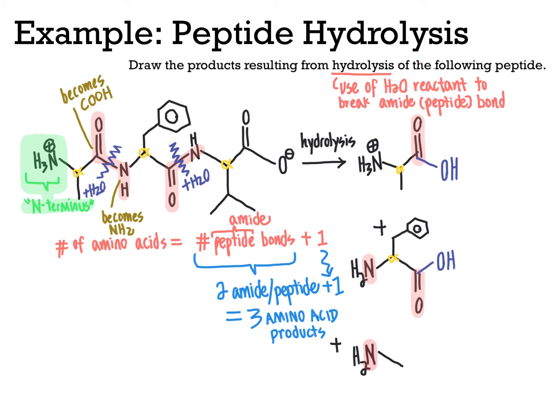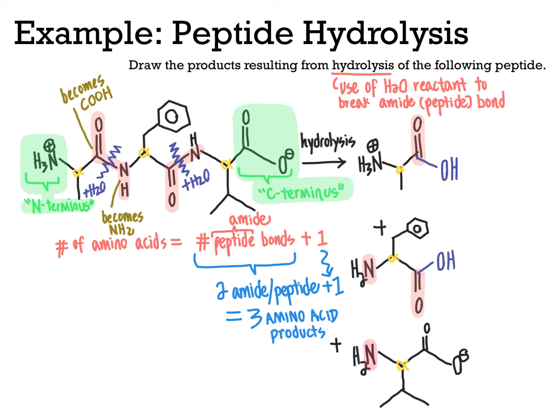So go ahead and draw over to our alpha position. Draw an isopropyl group off of the alpha position. And then we're going to do COO minus to represent the other terminal of the molecule. So here we had COO minus, nothing's happened, so that remains COO minus. And with that, we have broken our tripeptide into the 3 individual amino acids.